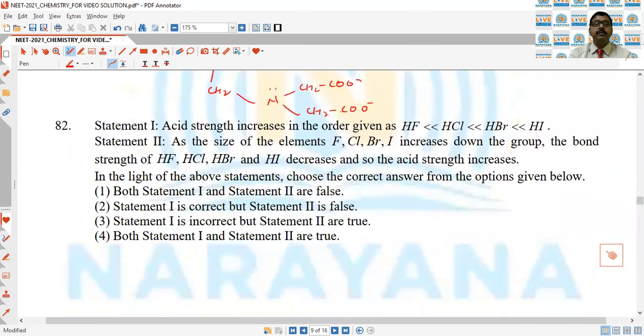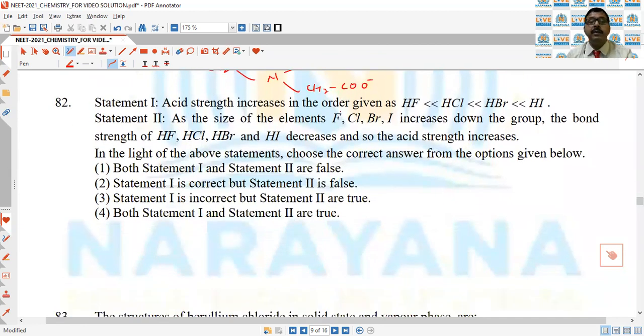Next question, acidic strength in the order given as HF, HCl, HBr, HI. As you know, acidic strength increases with increasing stability of the conjugate base. I minus is more stable because of the more capacity to accommodate the electron. That is why HI is stronger than HBr, HCl, HF. So statement 1 is correct.